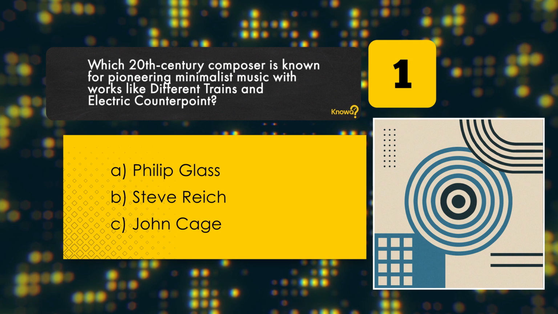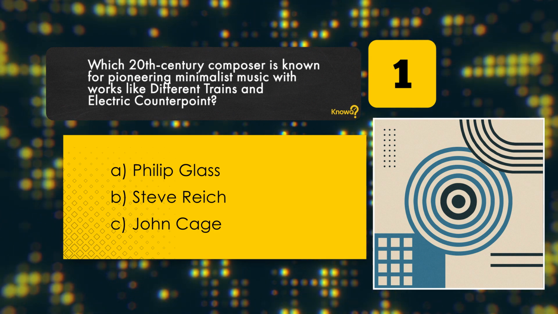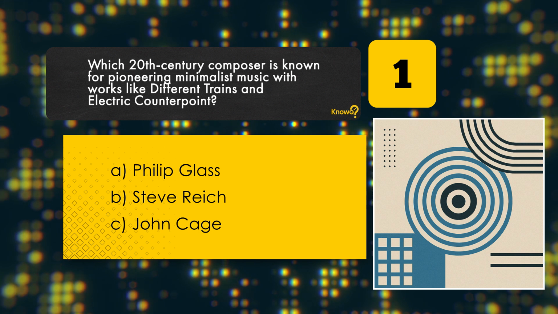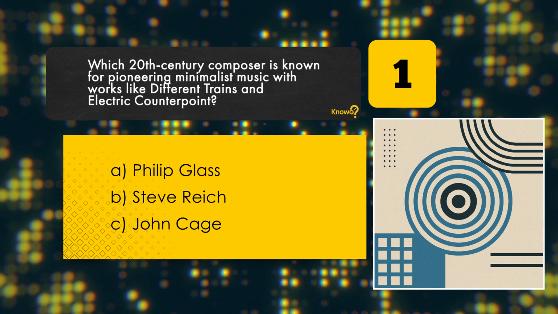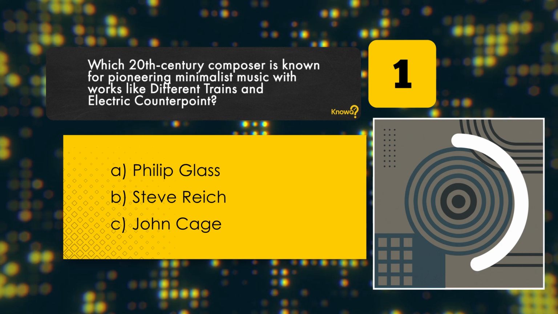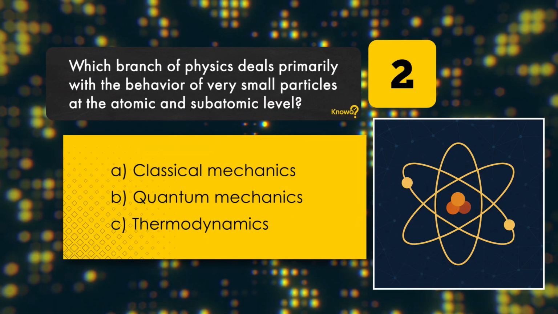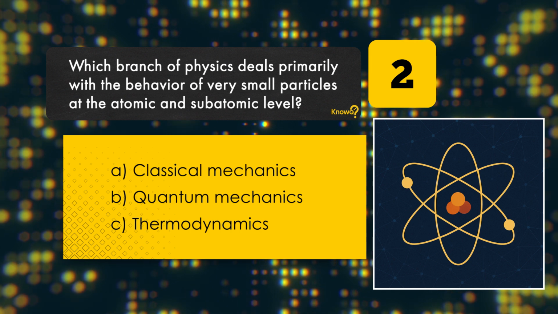Which 20th century composer is known for pioneering minimalist music with works like Different Trains and Electric Counterpoint? Philip Glass. Steve Reich. John Cage. Correct answer: Steve Reich.